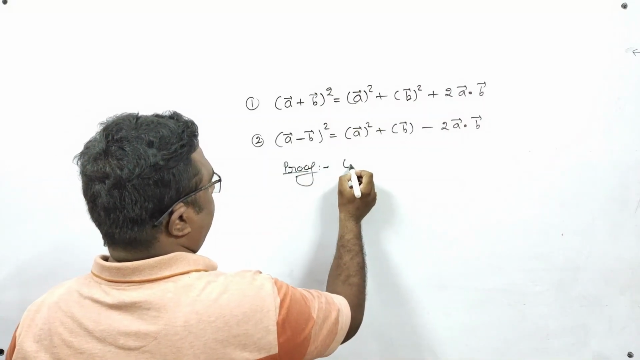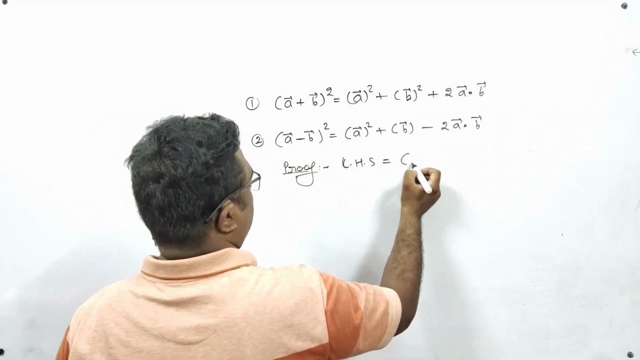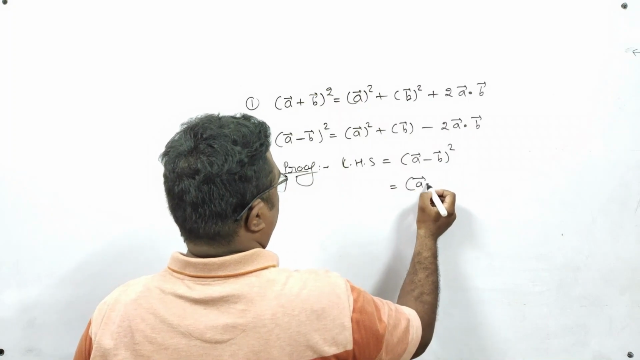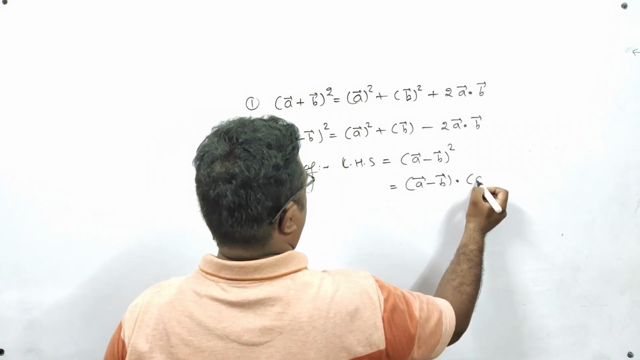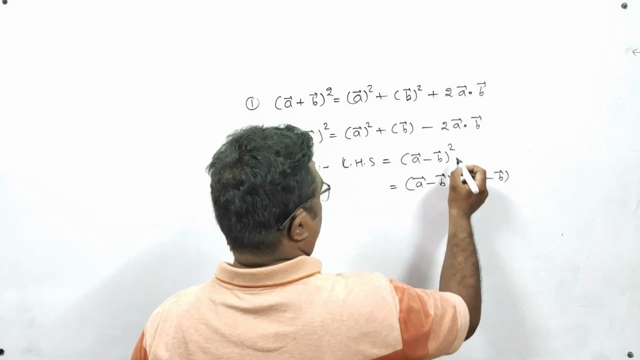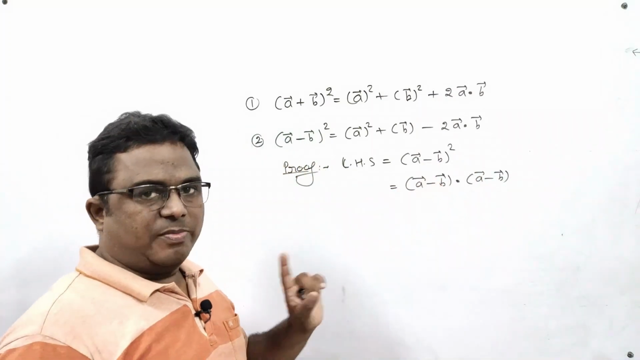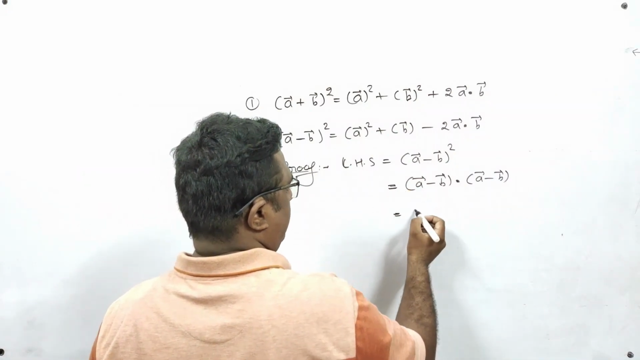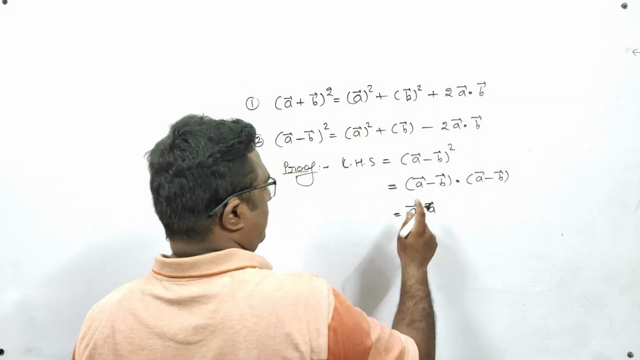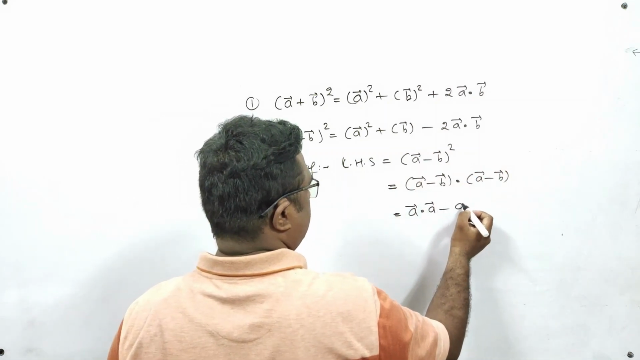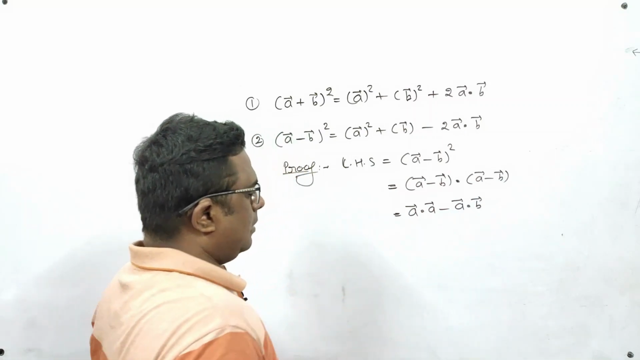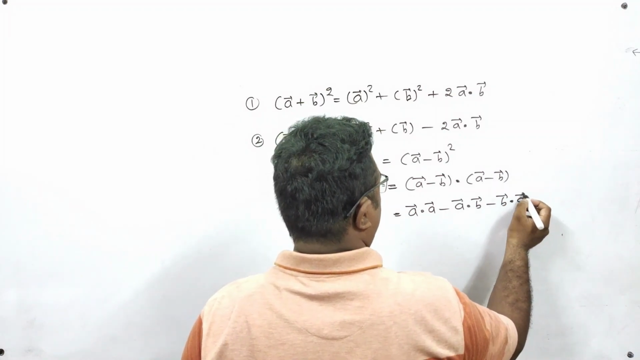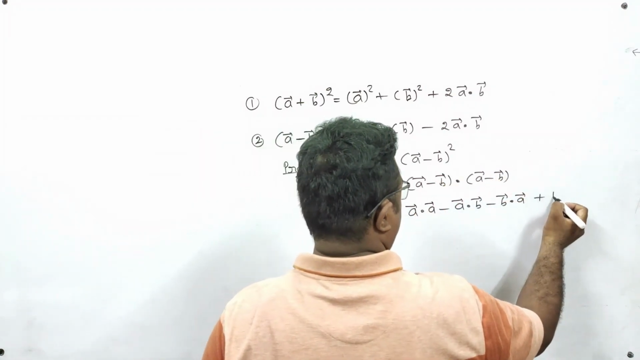Proof. Left hand side, what is the left hand side? A vector minus B vector whole square. That is A vector minus B vector dot A vector minus B vector. Due to the presence of the whole square, the dot product comes, remember. Now do the distribution. Take A vector with A vector, so A vector dot A vector, and take A with B, so minus A dot B. After that, take this with this, so minus B dot A, and then take this with this, so plus B dot B.